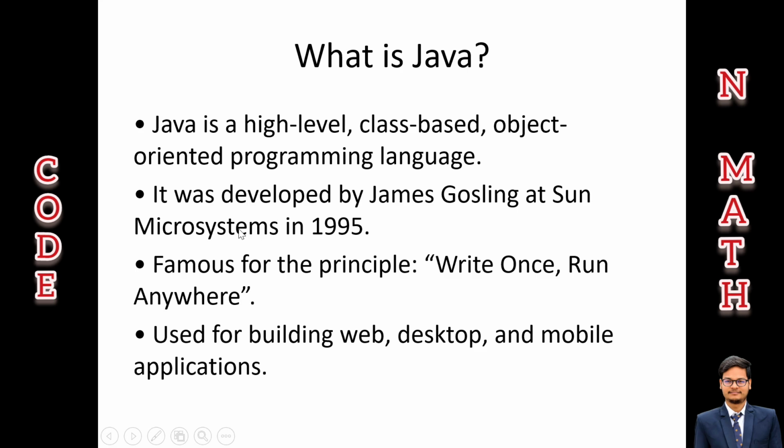The main idea behind Java is its principle, write once and run anywhere. Means a program written once can run on any operating system that has a JVM without any changes. For example, if you write your code on Windows, then you can run the same code on a Mac OS or Linux machine without rewriting it. And that's why it makes Java so flexible and popular. It is also used for building web applications, desktop applications, and mobile applications.